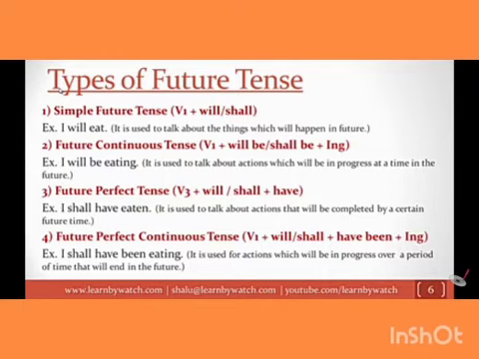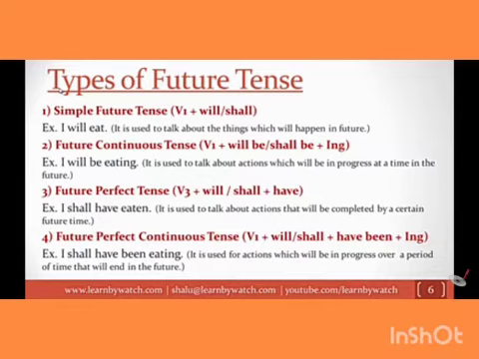Children, shall we see what are the types of future tense? Oh yes, let's see. First one is simple future tense. Here, it is used for things which will happen in future. And the very next one is future continuous tense. Future continuous tense is used to talk about actions which will be in progress at a time in the future, which will not come to an end. It keeps going. Got it?